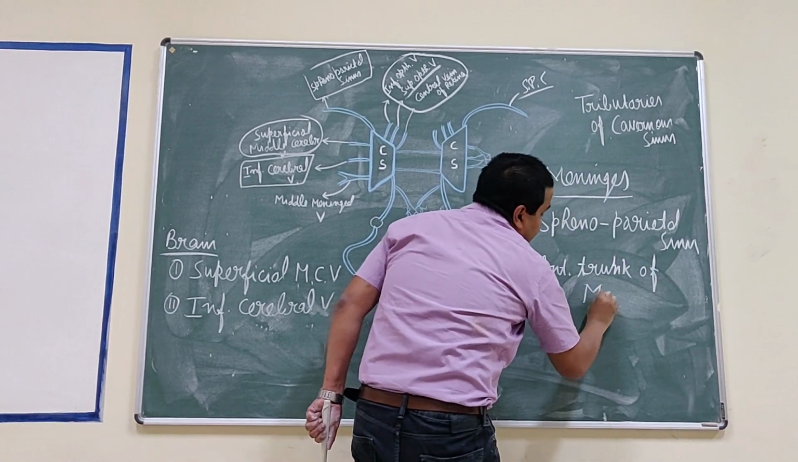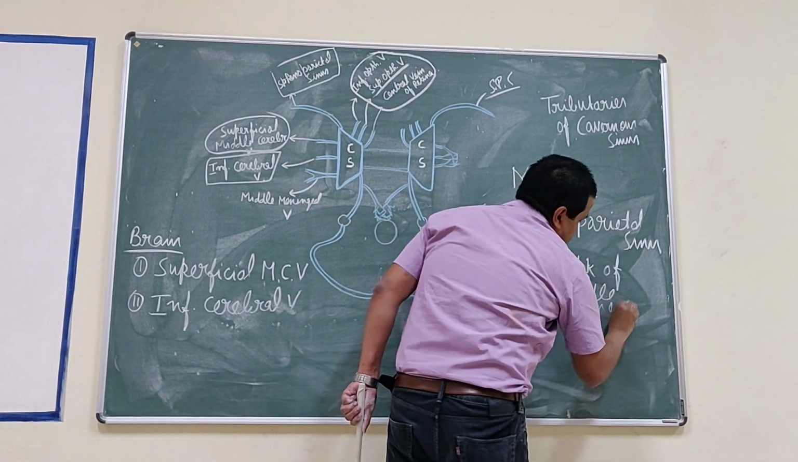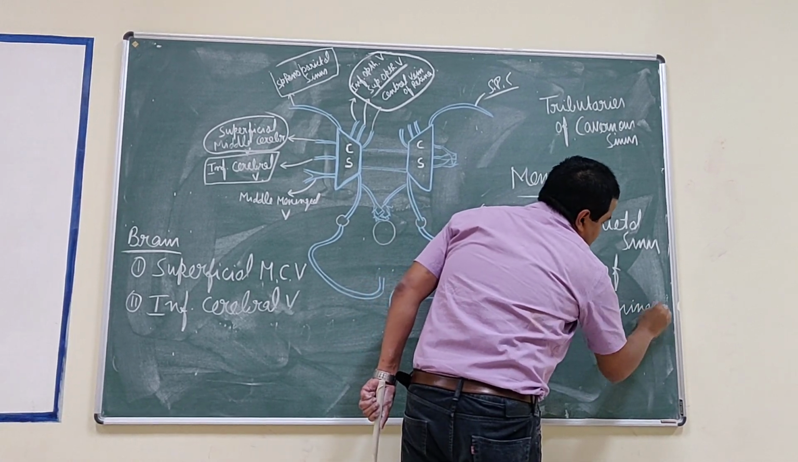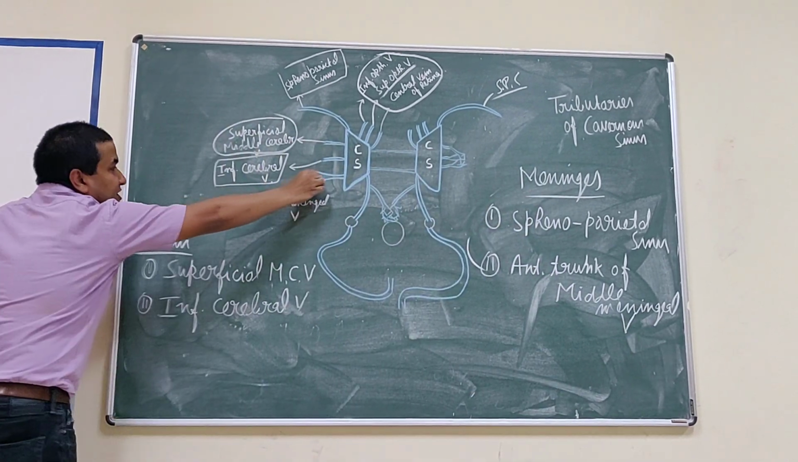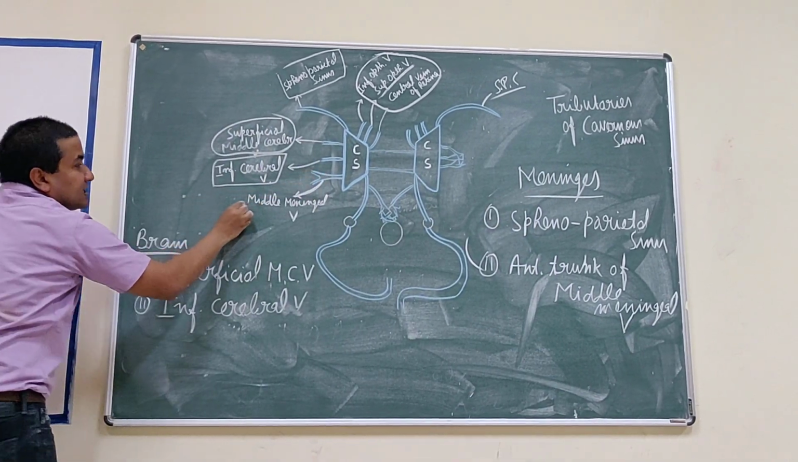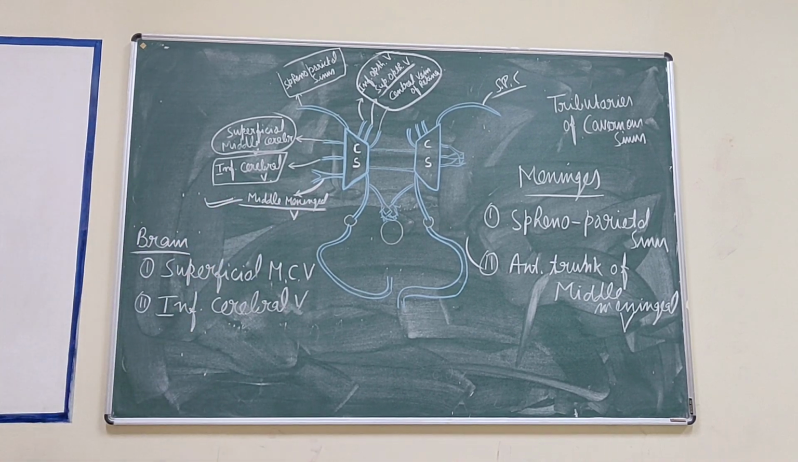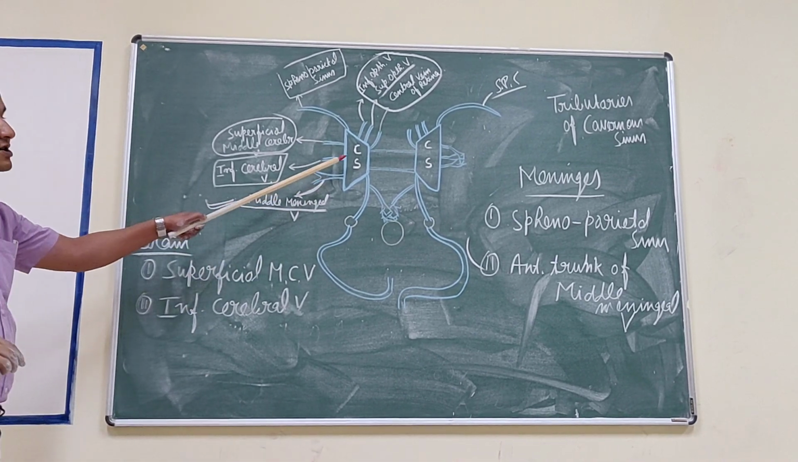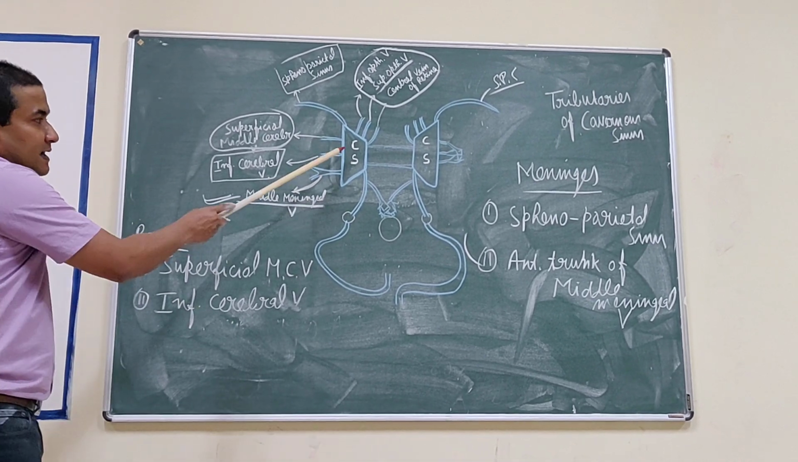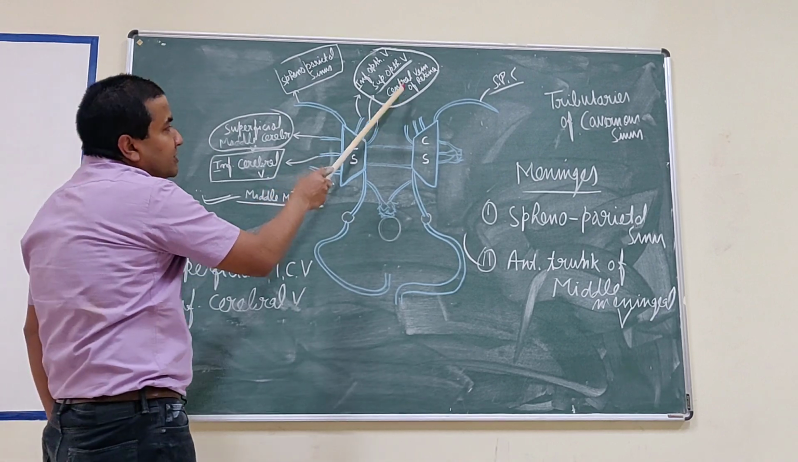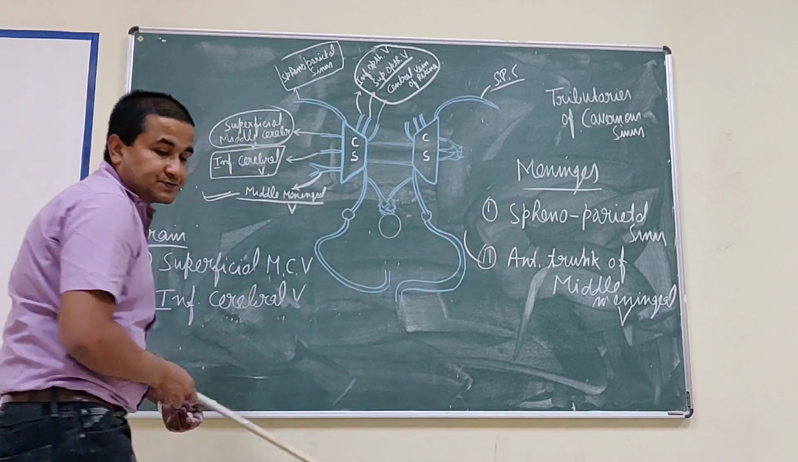And it is the anterior trunk of the middle meningeal vein. The anterior trunk of the middle meningeal vein is in this diagram. This is the middle meningeal vein. Its anterior trunk drains into the cavernous sinus. So, the cavernous sinus receives tributaries from the orbit, from the brain, and from the meninges.